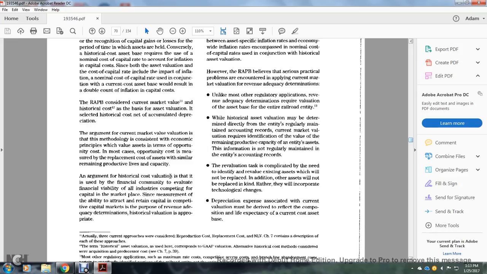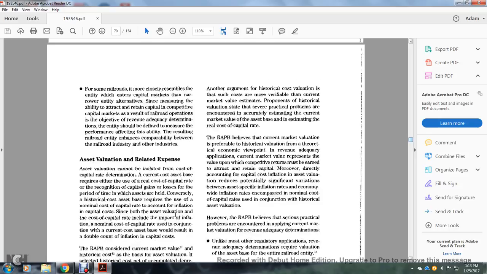An argument for the historical capital valuation is the issue of the ability to evaluate the financial viability of the industry competing for capital in the marketplace. Such measurement is the ability to attract and retain capital competitively in the capital marketplace, so for the revenue adequacy determination historical valuation is appropriate. Another argument is that the proponents of historical valuation state the practical problems encountered in accurately estimating the current market value of the asset base for estimating the real cost of capital.